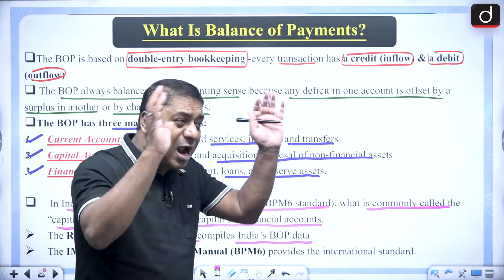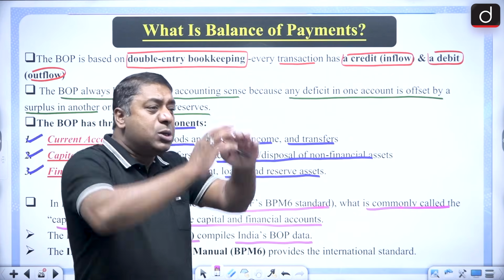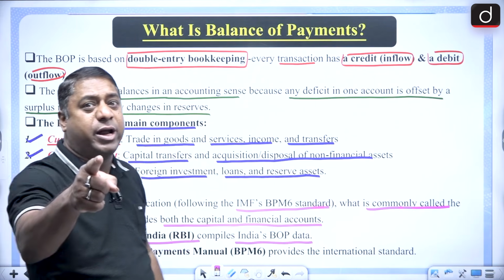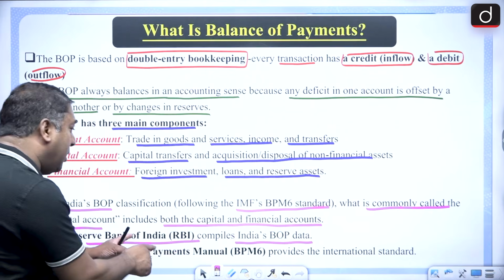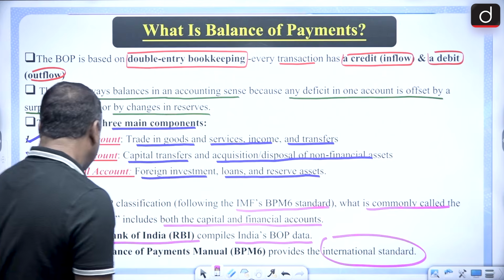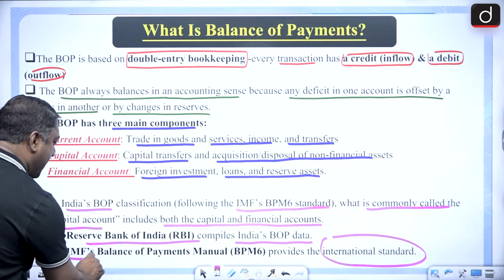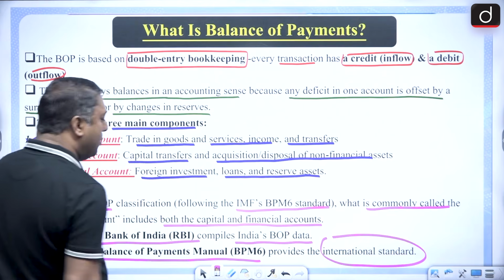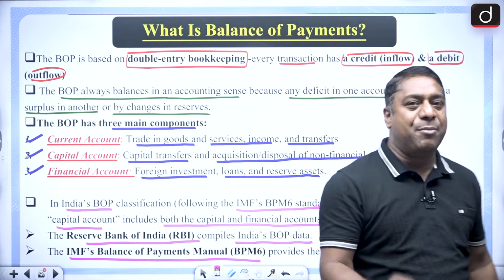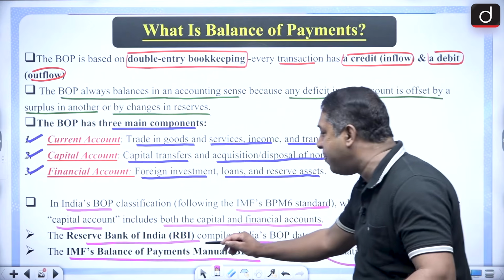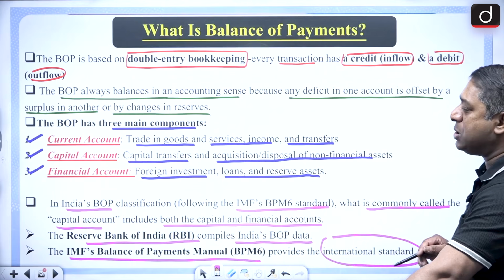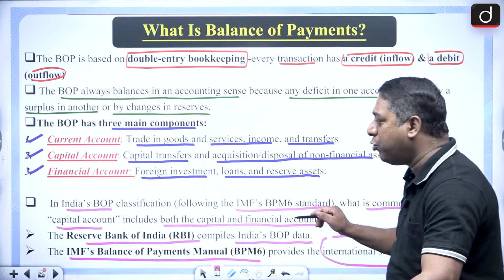When it comes to our country's BOP data, who is compiling it? It is the Reserve Bank of India. This is important for your exams. The second thing is that when it comes to the international standard, it is the IMF's Balance of Payments Manual, BPM6. This IMF's Balance of Payments Manual 6 provides international standards. These two things you have to remember.